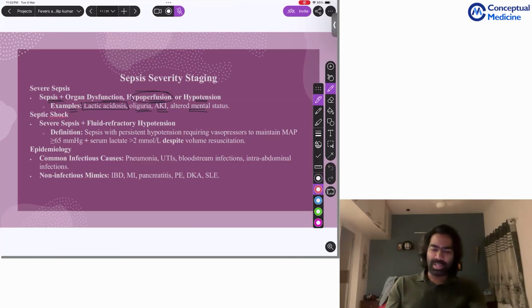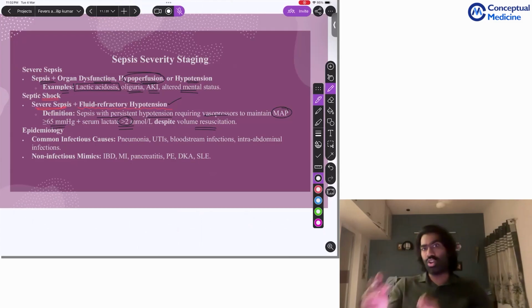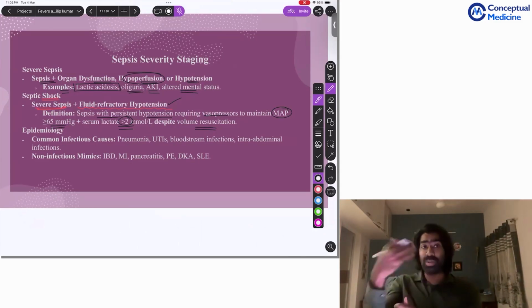So what do you mean by the term septic shock? It's severe sepsis plus the patient does not respond to fluid resuscitation. We have initially tried resuscitating with fluids of at least 30 ml per kilogram, but if the patient does not respond to fluids, that is what we refer to as septic shock. So let me tell you the definition. Sepsis with persistent hypotension requiring vasopressors to maintain MAP of more than 65, plus serum lactate of more than 2, which is a definitive sign of hypoperfusion, despite volume resuscitation, at least 30 ml per kilogram, right? So it's fluid refractory hypotension or failed fluid resuscitation. That's what we refer to as septic shock.